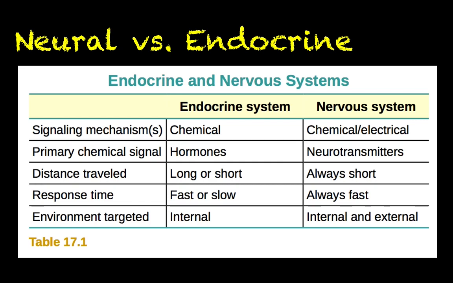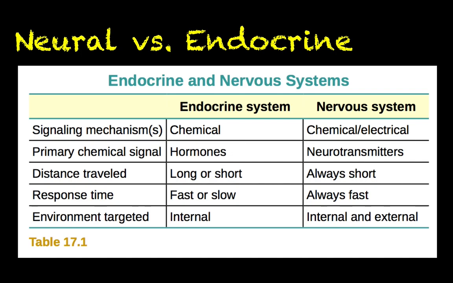As far as response time goes, endocrine response times can be fairly quick, but usually endocrine signaling takes a little while to get going. It takes time for the hormone to be made, it takes time for the hormone to be secreted, and more importantly, it takes time for that hormone to circulate through the blood to eventually find its target cells. So hormonal signaling is usually a little slow. Nervous system signaling is usually very fast.